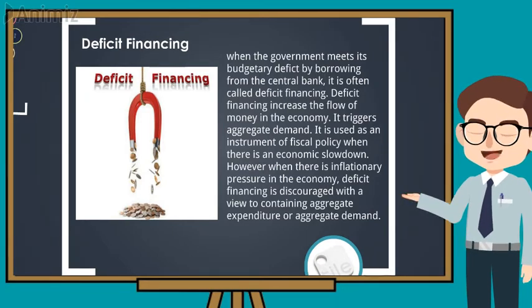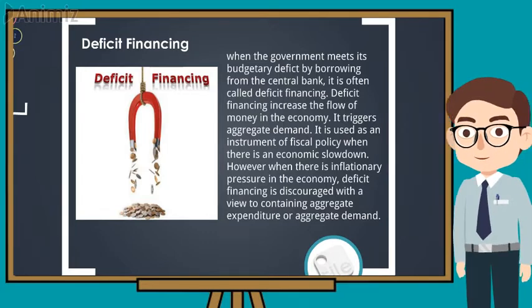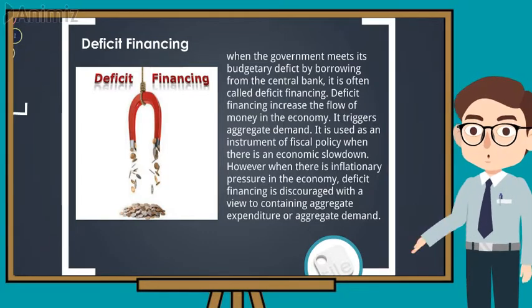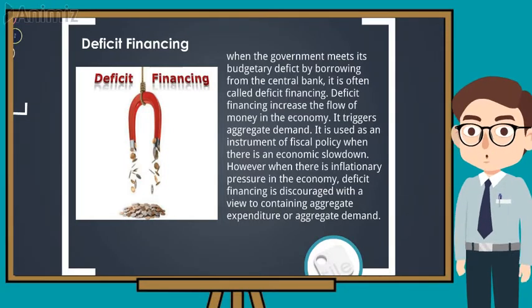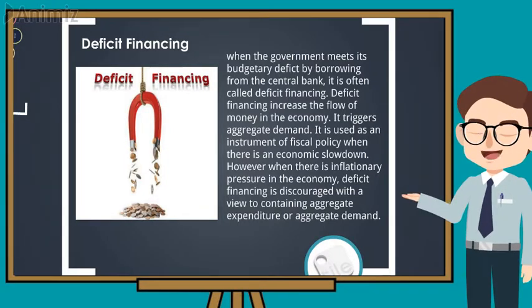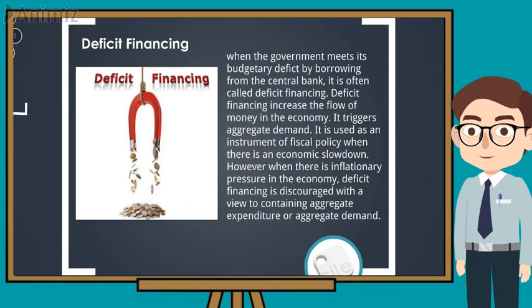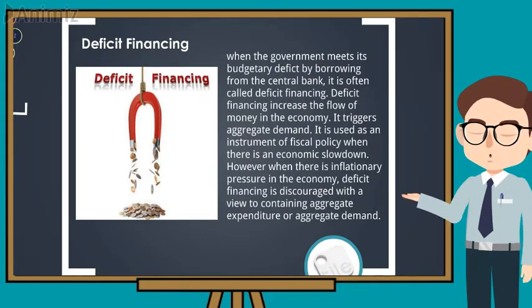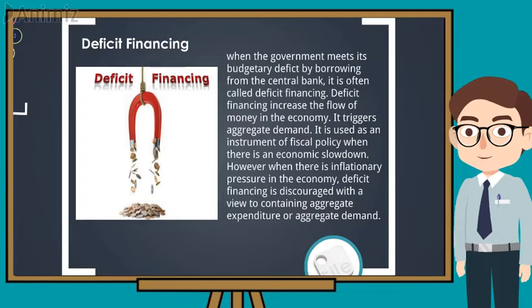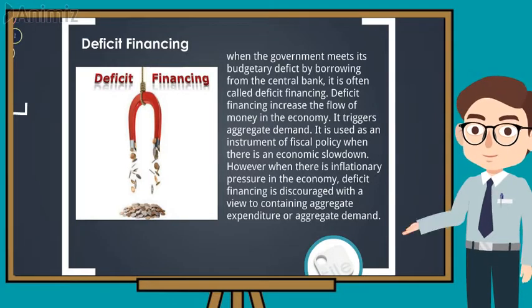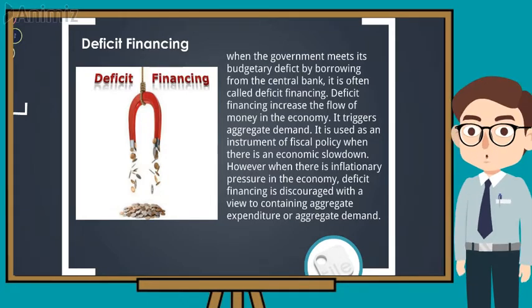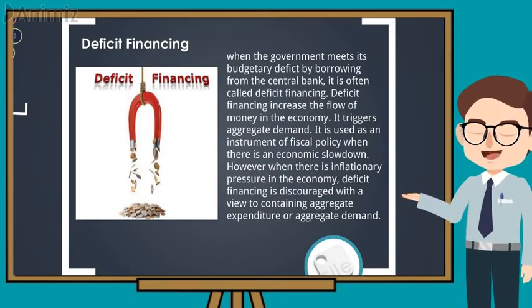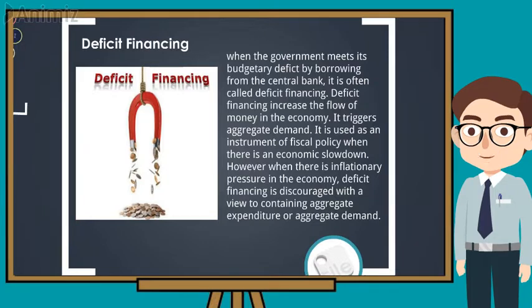However, when there is an inflationary pressure in the economy, deficit financing is discouraged with a view to containing aggregate expenditure or aggregate demand. It may be noted that excessive recourse to deficit financing often lowers the credit rating of the government and points to the lack of fiscal discipline in the economy. Such a situation often impedes the flow of investment and leads to situations of economic stagnation.